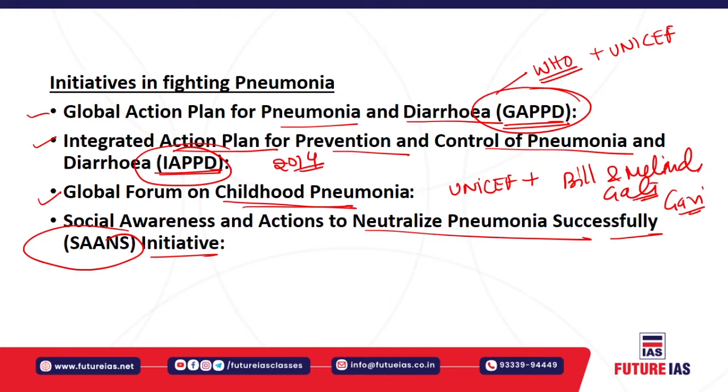Now the vaccine which has recently been developed for controlling this pneumonia is basically the pneumococcal conjugate vaccine, which has been recommended for the prevention of this pneumonia, specifically in children.